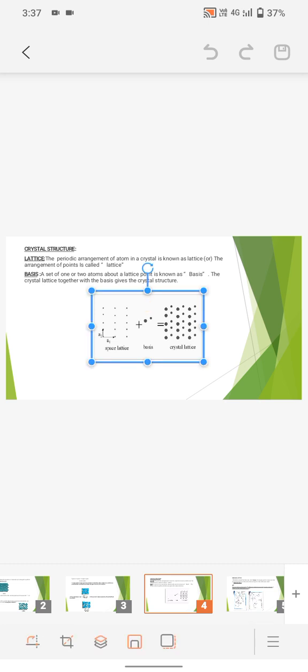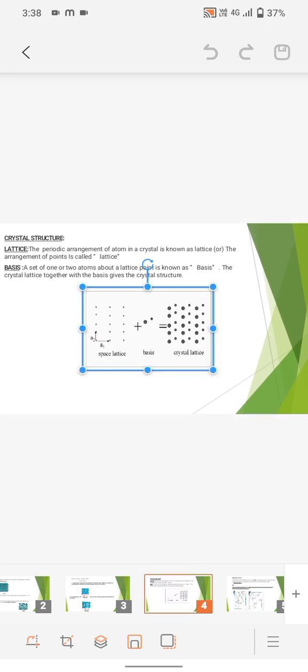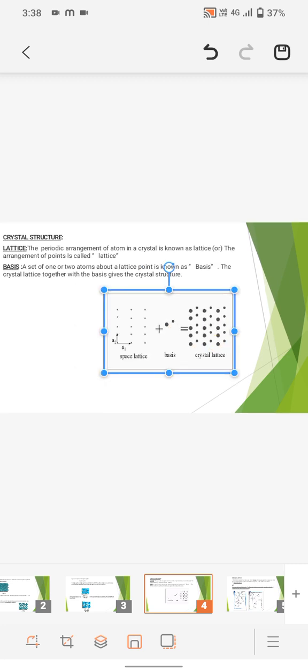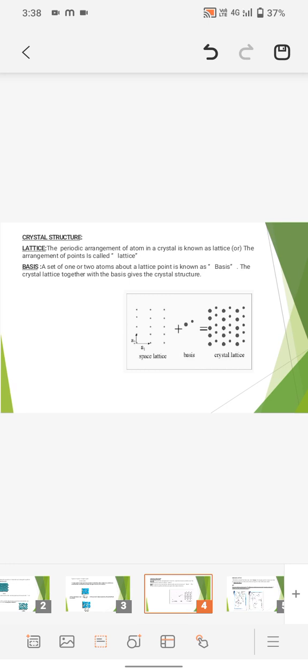Crystal structure. There are lattice and basis. Lattice: the periodic arrangement of atoms in a crystal is known as a lattice, or the arrangement of points is called a lattice. And basis: a set of one or two atoms about a lattice point is known as the basis. The crystal lattice together with the basis gives the crystal structure.